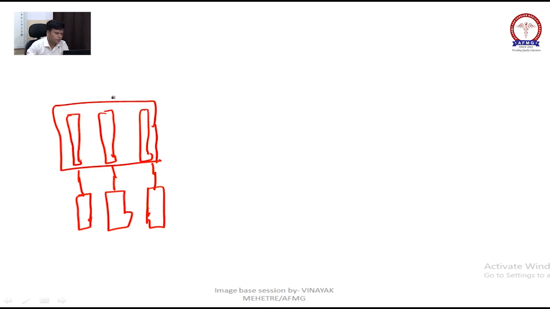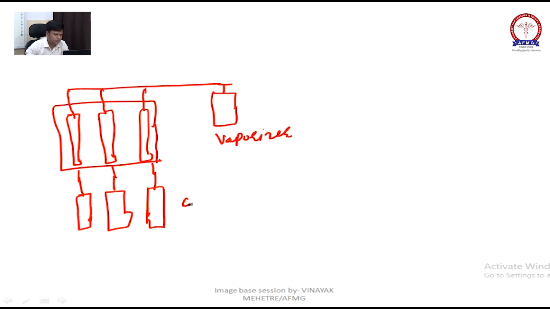And from here they will be connected to the attachment of the vaporizer. This is your cylinder, flow meter, and from the vaporizer it will go to the common gas outlet.